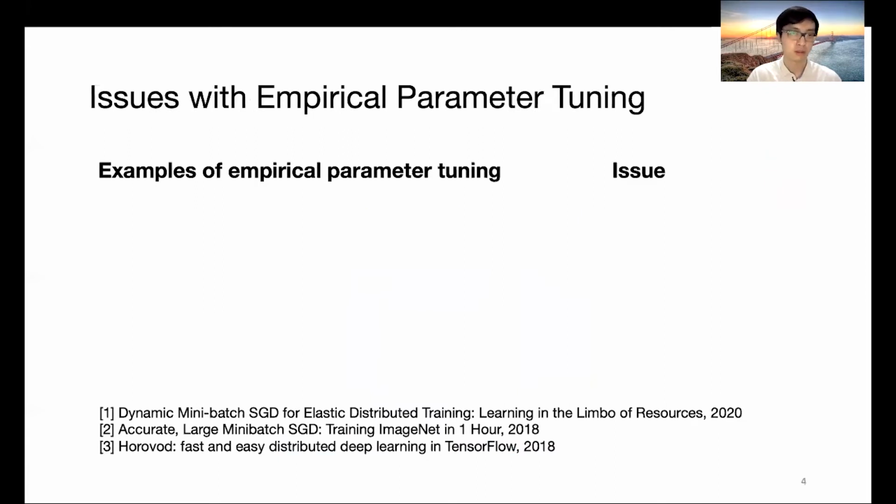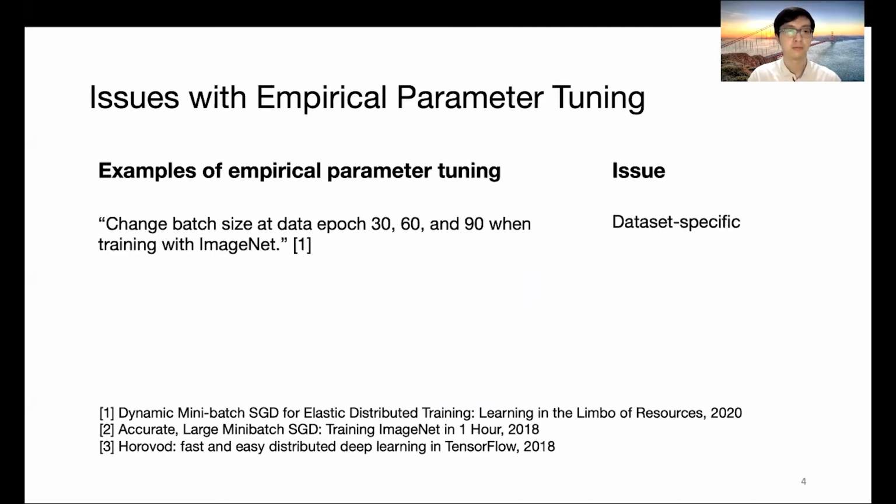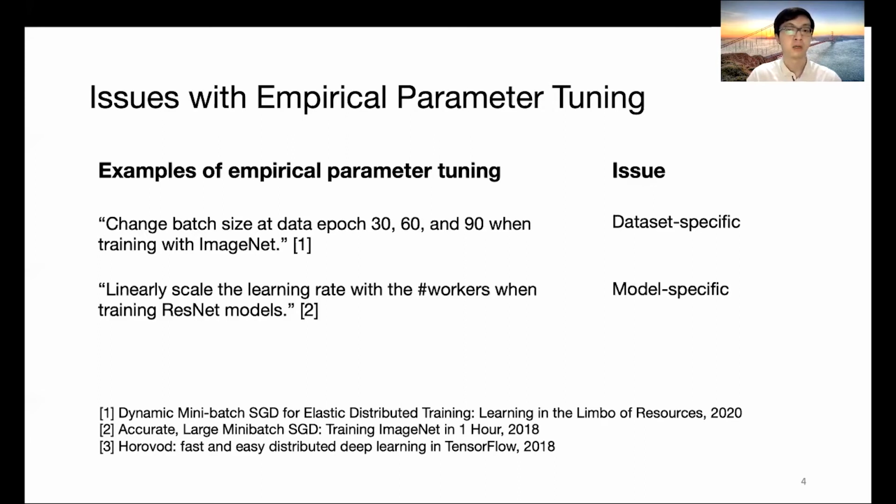In tuning these parameters, users often rely on their empirical experience. In training with ImageNet, for example, users often change the batch size at certain data epochs. And this static schedule of batch size is only applicable to ImageNet. When the users are moving to other datasets, it needs to be retuned. When the users are training the ResNet models, they often linearly scale the learning rate with the number of workers.